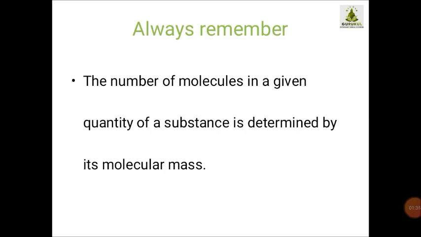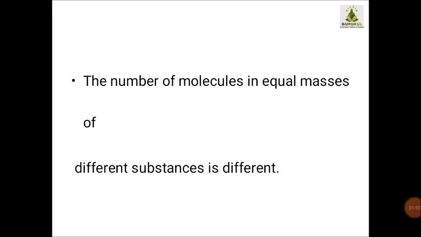So whenever you want to determine how many molecules are in a given quantity of a substance, first of all you should know the molecular mass of that substance. Children, I request you to once again go through the video in which I taught you about molecular mass. Now the number of molecules in equal masses of different substances is different.